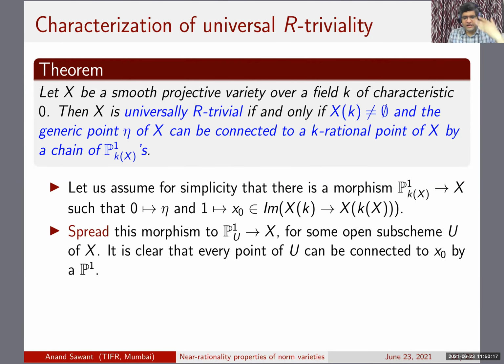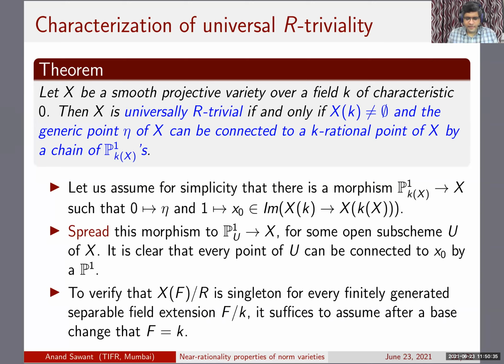Now for any point of U, you can take the slice of this P1 over that point and connect it to x naught. So we only have to connect points outside U to this x naught. Of course, the residue field of that point can be anything, but we can always base change to that field and assume that the residue field is k. And now, how to bring this point in?